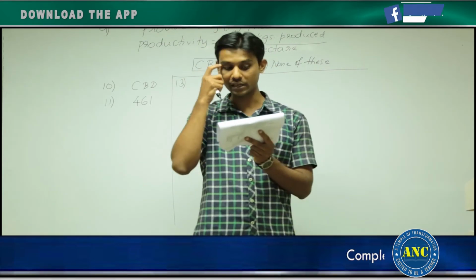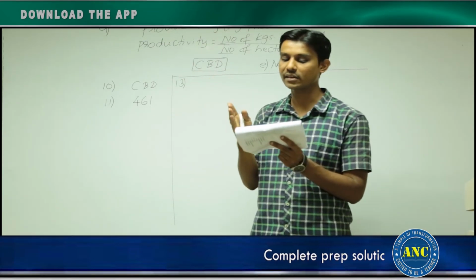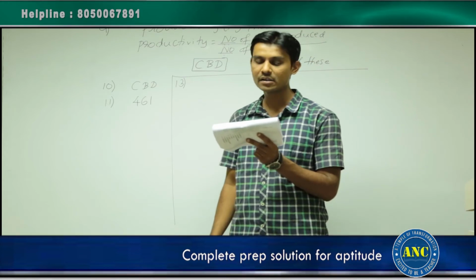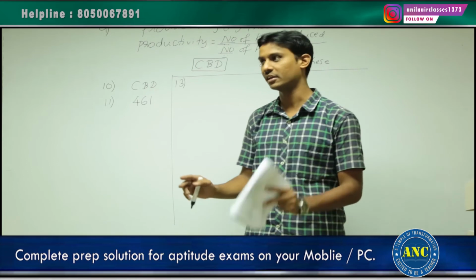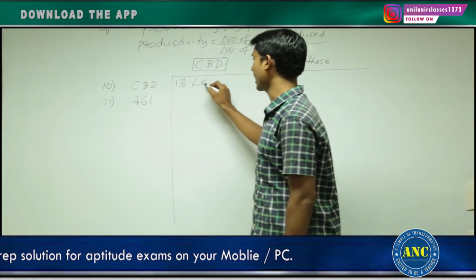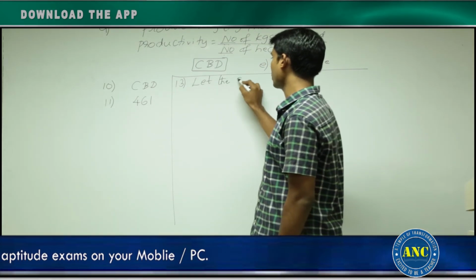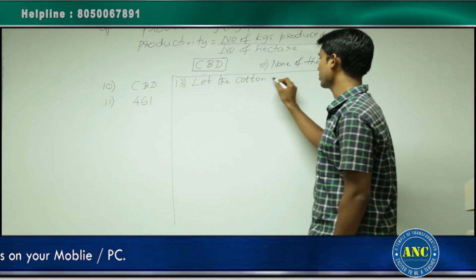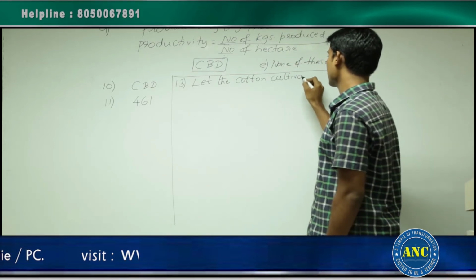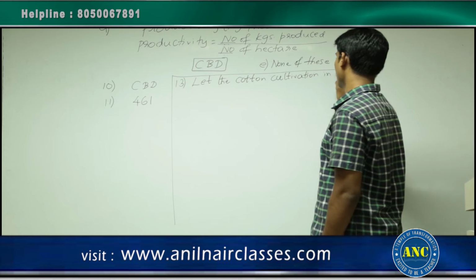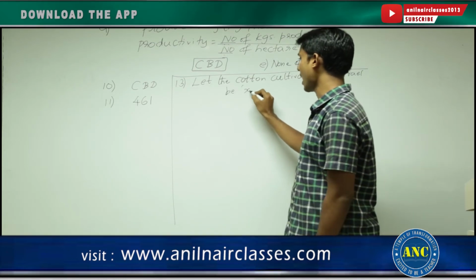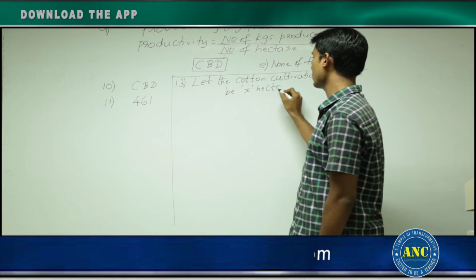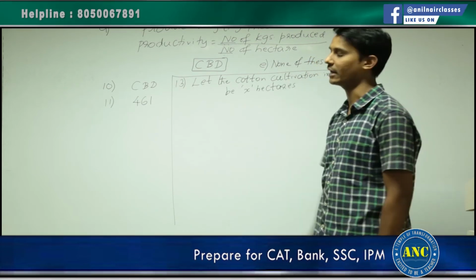What they are telling in the question is that the total number of hectares under cotton cultivation in Haryana is 4 times as many as in Israel. That means I will assume, let the cotton cultivation in Israel be X hectares.